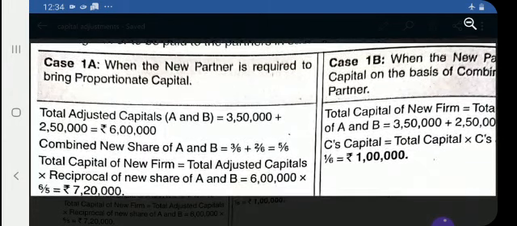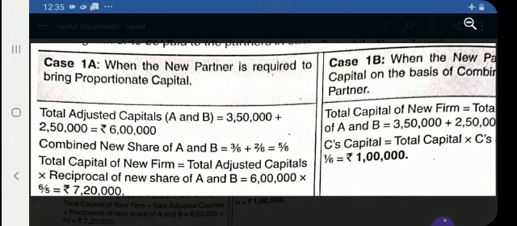First step, you sum the adjusted capital of A and B, that is A's adjusted and B's adjusted capital, 3,50,000 plus 2,50,000, that is 6,00,000. Now combine the new shares of A and B, as the new share of A is 3 by 6 and B is 2 by 6. By adding both the shares, altogether the share is 5 by 6.